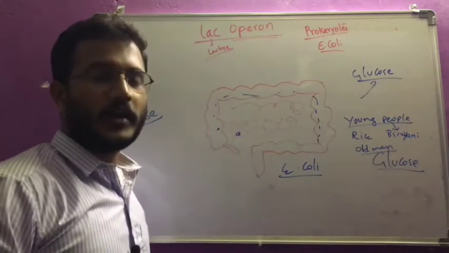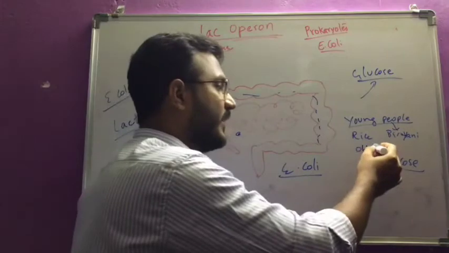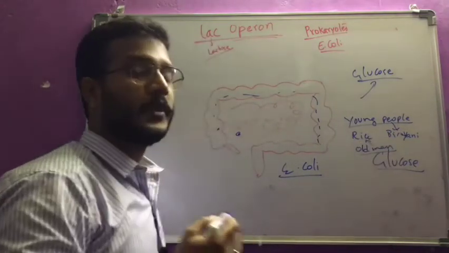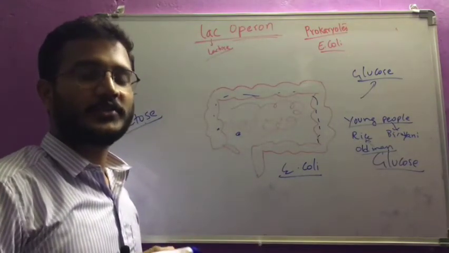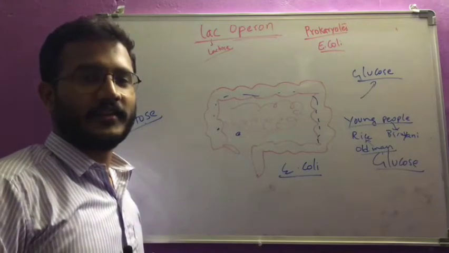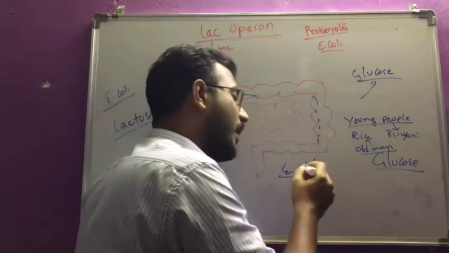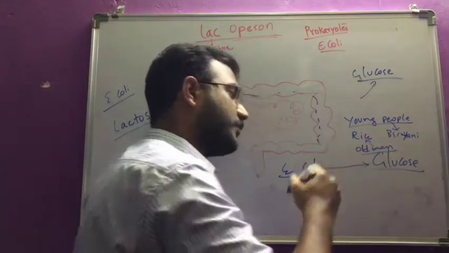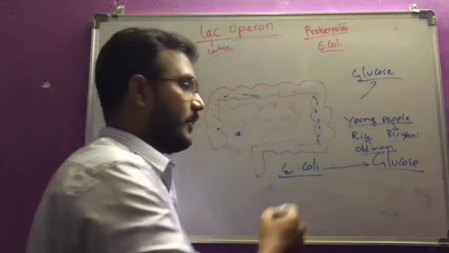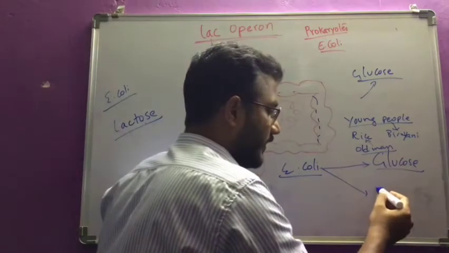What will he take? He will go for rice because biryani will not digest easily. He has to suffer if he eats so much. So the same principle applies here. E. coli always favors taking glucose, and only sometimes will it take lactose.